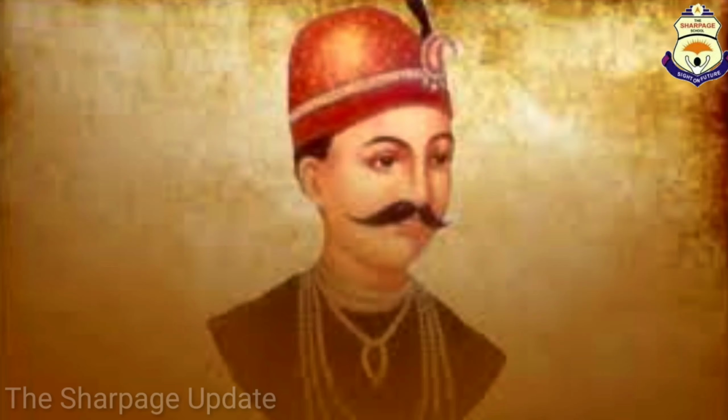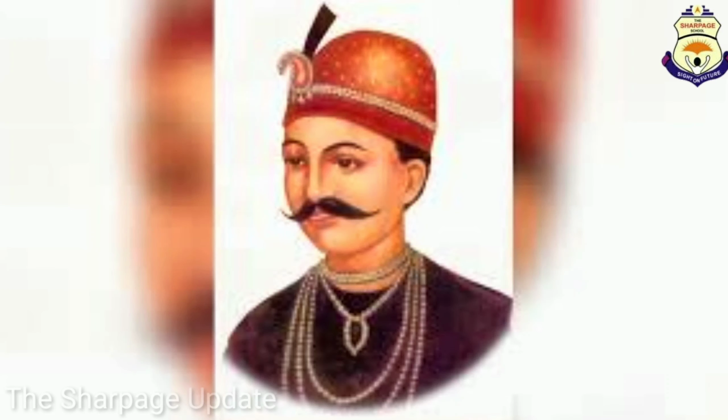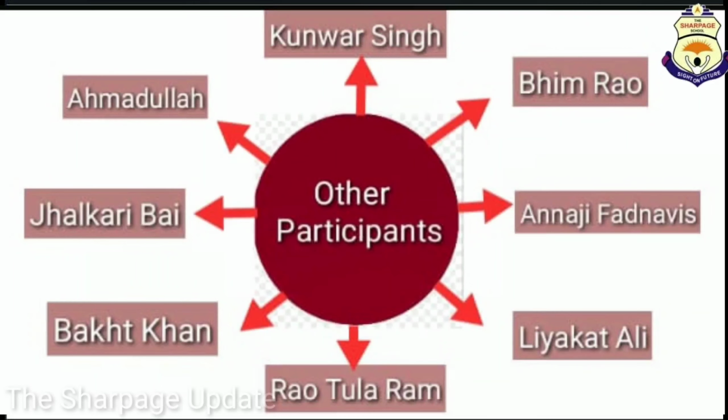Tatya Tope was the soldier who had great loyalty to the Peshwa family. He engaged himself in guerrilla warfare and challenged Britishers. He was hanged to death in Shivpuri on 18th April 1859. I have told you about flowchart, flashcards, flower method.